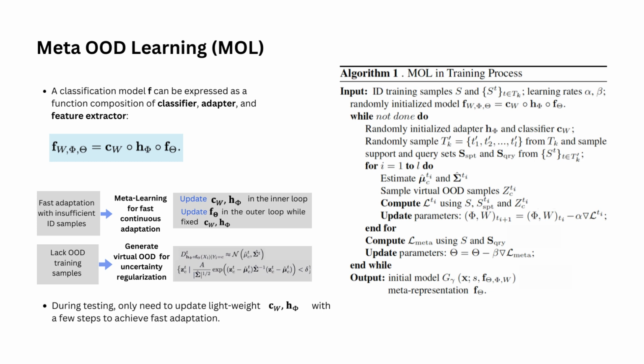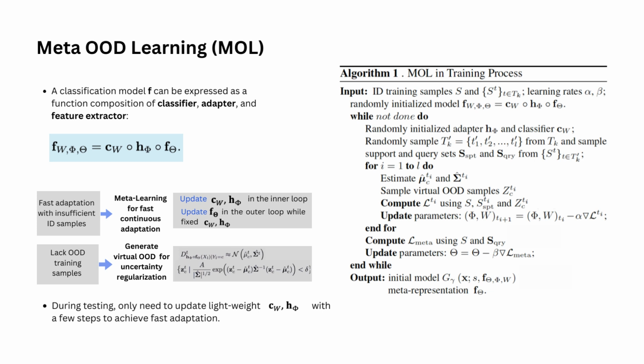In this paper, we proposed a method called Meta-OOD Learning to address the CAOD problem. Let us formulate a classification model F as a function composition of a classifier, an adapter, and a feature extractor. To address fast adaptation with insufficient ID samples during testing, inspired by meta-learning techniques, we propose a meta-training process that is specifically designed for continuous domain adaptation. As a result, during the deployment time, we only need to update the light-weight adapter and classifier by a few steps with insufficient testing data.